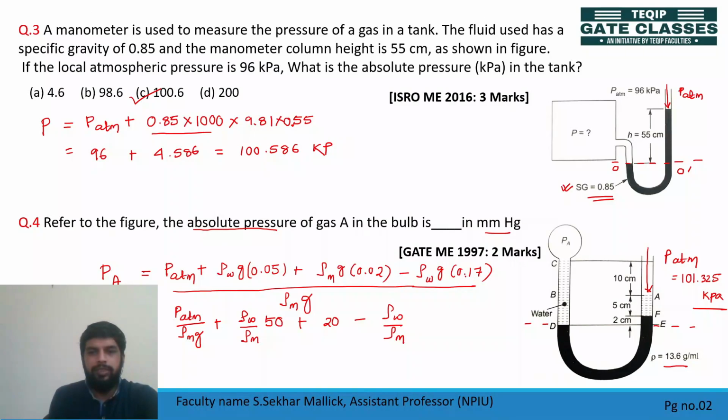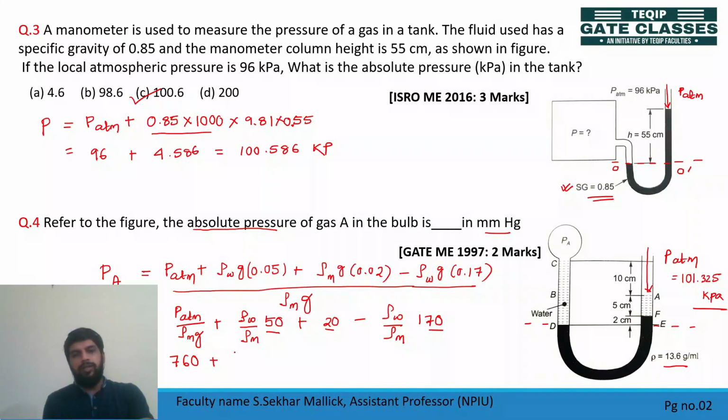g got cancelled. 0.17 meter means 170 mm. Okay, so I tried to convert this head in terms of mm. तो जो भी पहले सेंटीमीटर से मीटर किया था उसको फिर हमें mm में कन्वर्ट कर दिया है यहाँ पे. Now you tell me what is atmospheric pressure head in terms of mercury. In terms of mercury, atmospheric pressure head is equal to 76 centimeter or 760 mm.